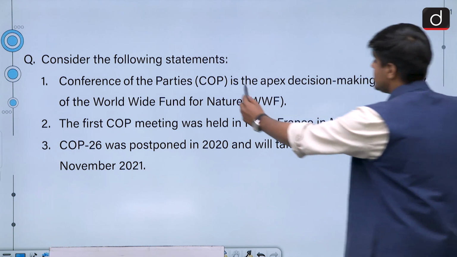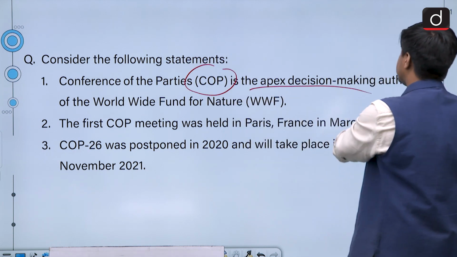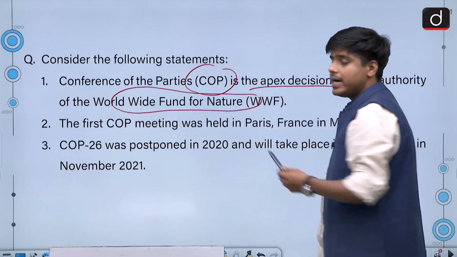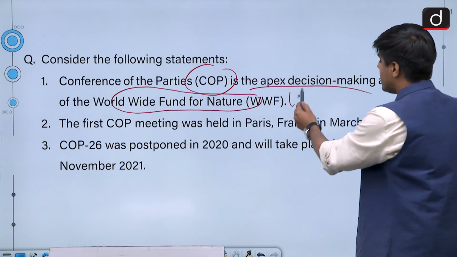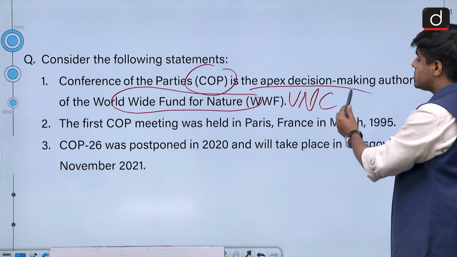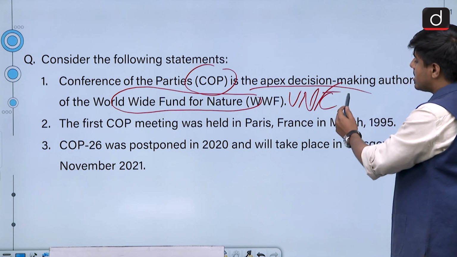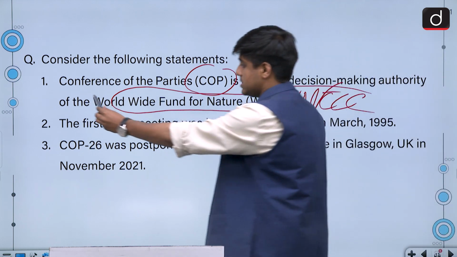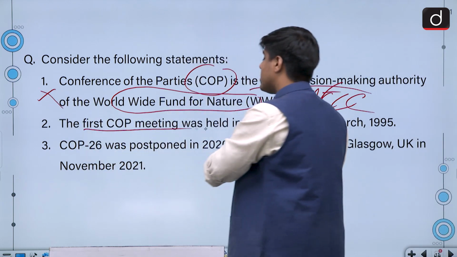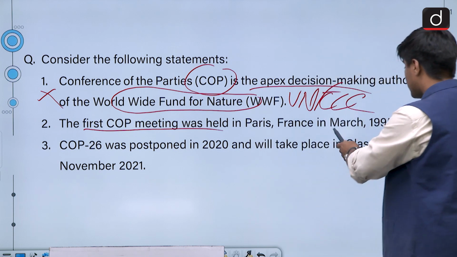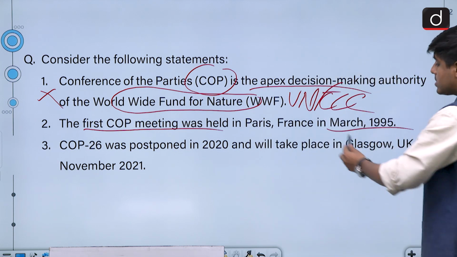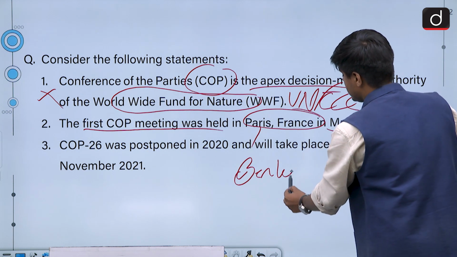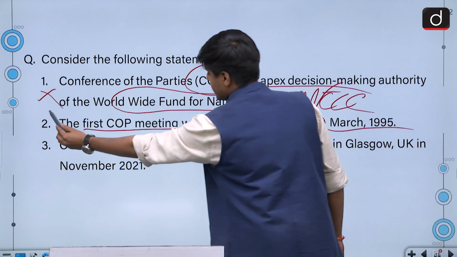So, COP is the apex decision-making authority, yes, but not of the Worldwide Fund for Nature, but of the United Nations Framework Convention on Climate Change, UNFCCC. So, statement 1 is not correct. Again, the first COP meeting took place in March 1995, but not in Paris, France, but Berlin, Germany. So, statement 2 is also incorrect.